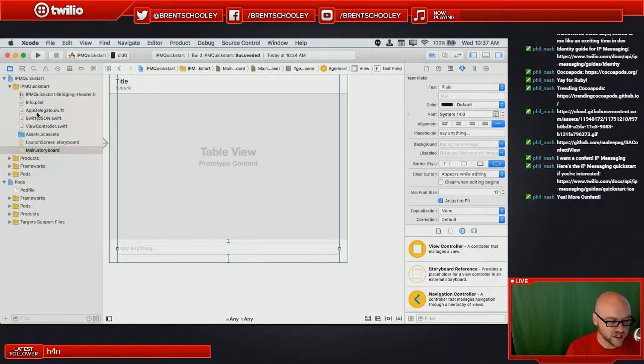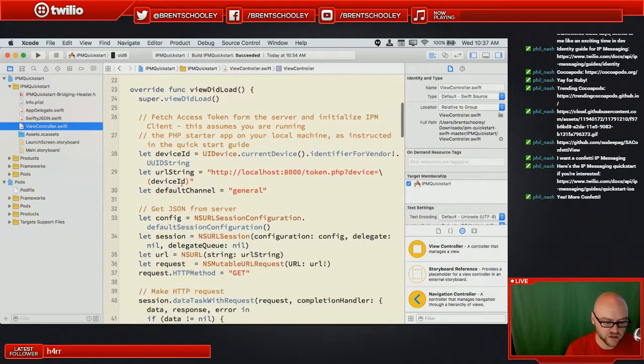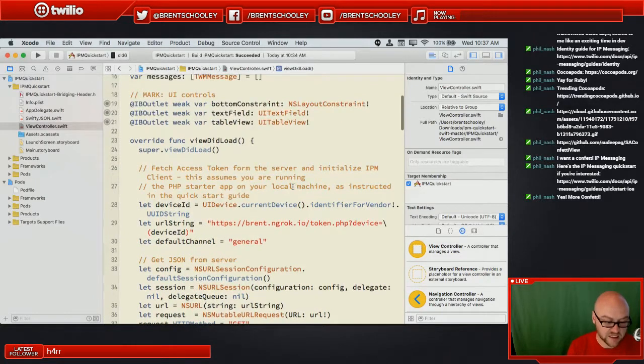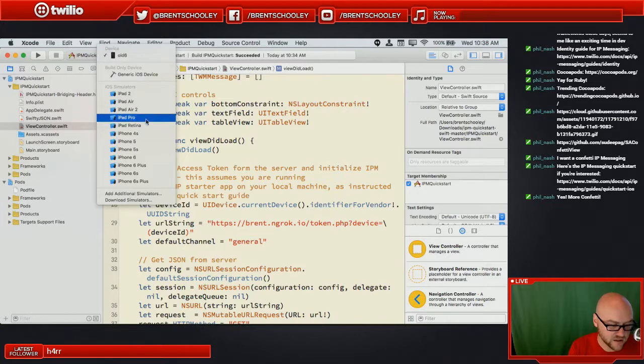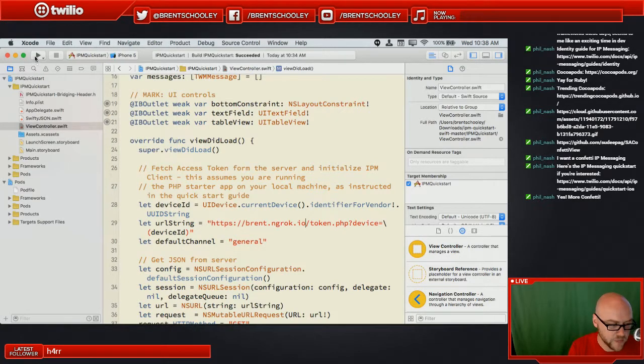And real quickly, so I can get this on screen before we look at too much more of the code, I need to change a few things. I need to change that to HTTPS because the iPhone will complain if I don't. And I need to change this to brent.ngrok.io. And those two changes, when you load up this quick start, are the only things you need to do. You need to give it the correct URL to your token server, and you need to get the server up and running. And then if I run that, let's run it on an iPhone 5.